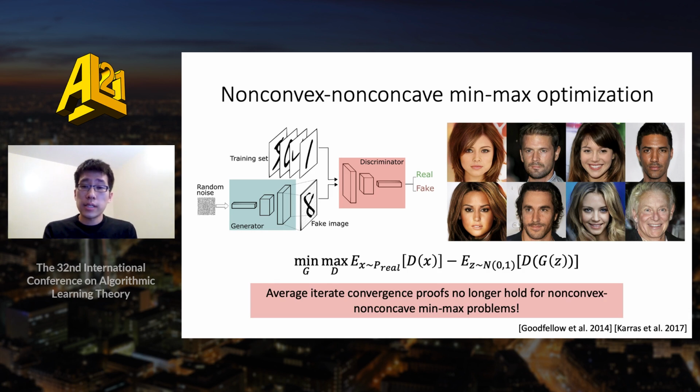When G is nonconvex-nonconcave, the classic average-iterate convergence proofs no longer hold. The nonconvexity means that averaging doesn't help from a theoretical perspective. Instead of taking the average iterates of an algorithm, one can instead use the last iterate of an algorithm and try to prove last-iterate convergence guarantees. For instance, gradient descent ascent is still popular for applications such as GANs, but instead of taking the average iterate, the last iterate of the algorithm is often used in practice.